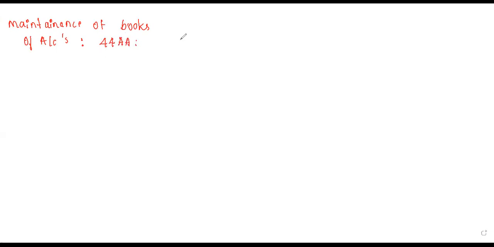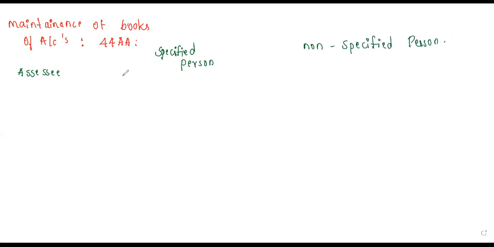So take down two columns again over here. The first column tells about your assessee, and then we have specified person and non-specified person. Specified person will be an assessee who pays taxes regularly. Non-specified person will not be specified under the rules, like individual, HUF or any other assessees that will come here.